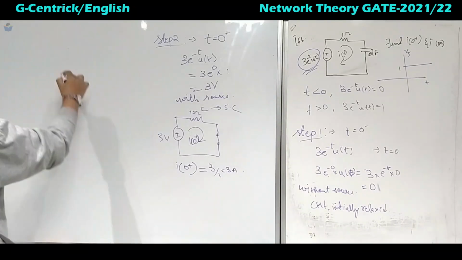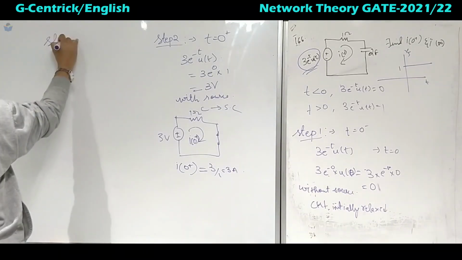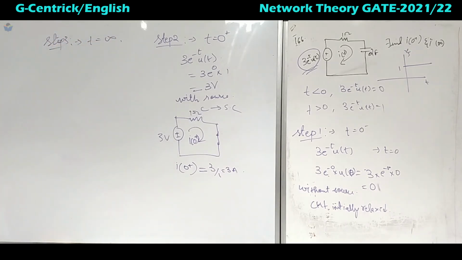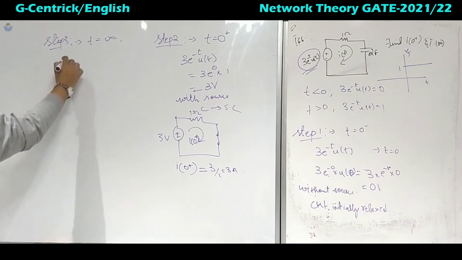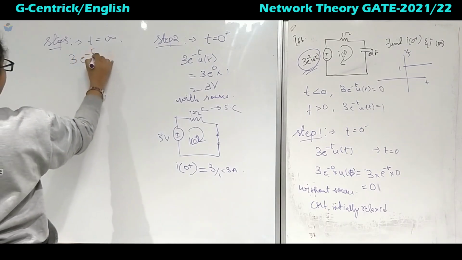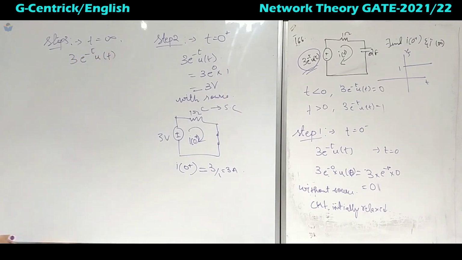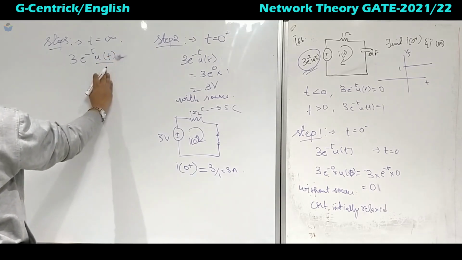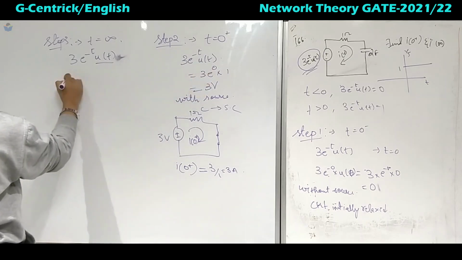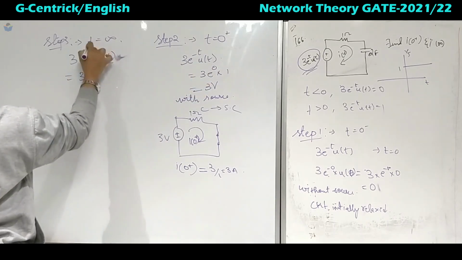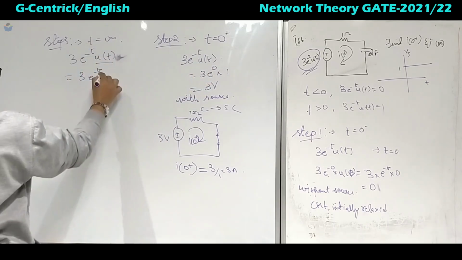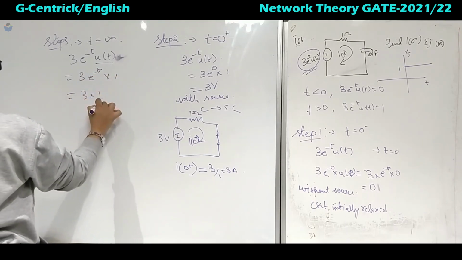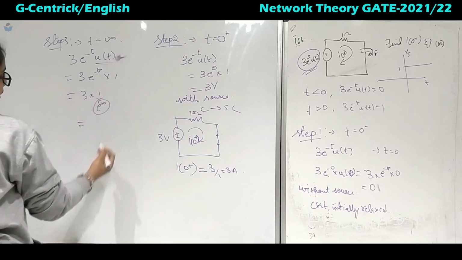Next, coming to our step 3. Okay, so we will analyze it at t equal to infinite, right? So at t equal to infinite, 3 e power minus t u of t. Okay, so this will be into 1 only, right? Because it is t greater than 0, the signal is 1. So 3 e power minus t, I will substitute infinite, this will be 1. Okay, so this is 3 into 1 over e power infinite. So this will be infinite term.